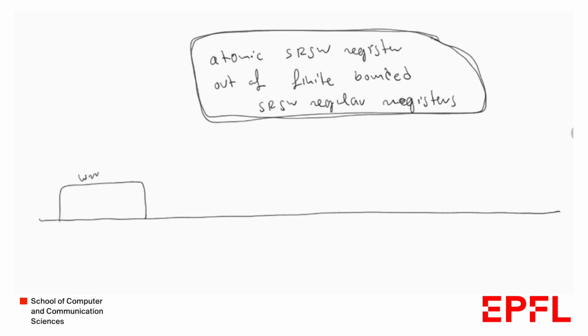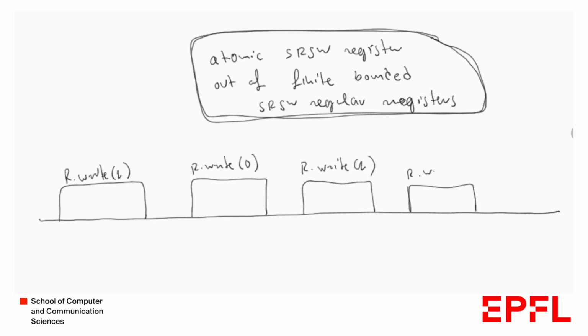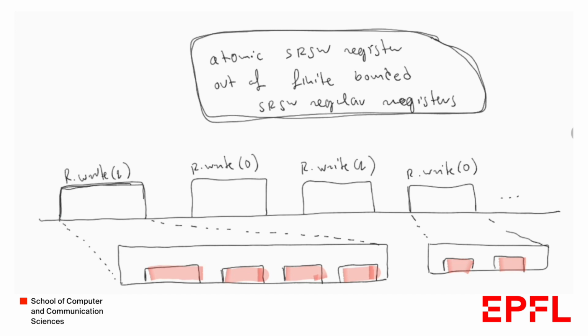First, we are going to call, let's say on this atomic register R, and we're going to write value 1, and then we're going to write value 0, and then we're going to write value 1 again, and so on and so forth. So if we take this write that writes value 1 to the atomic register R, and we look into it, we're going to have something like this.